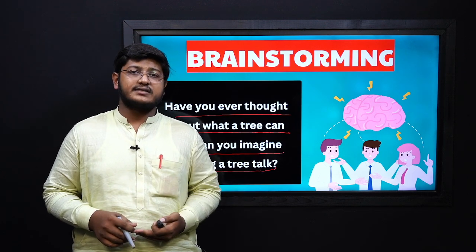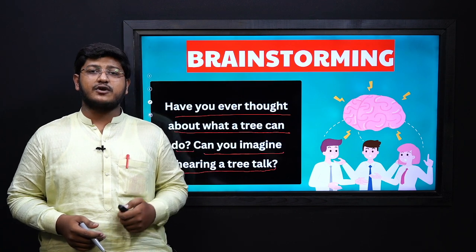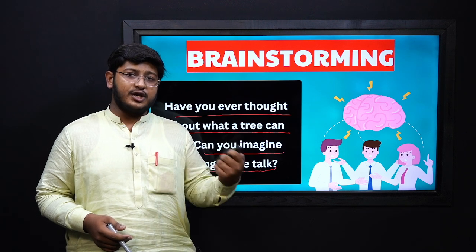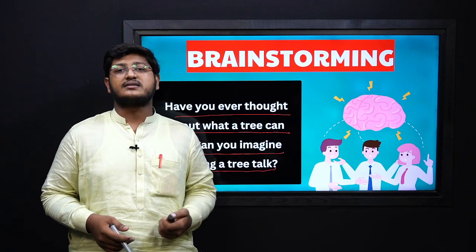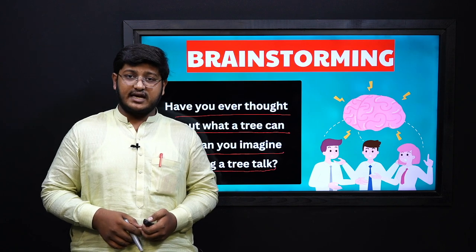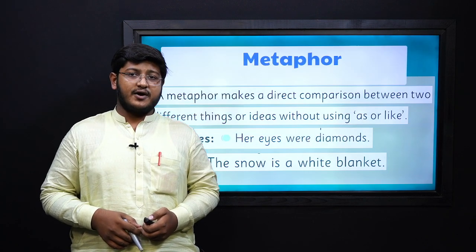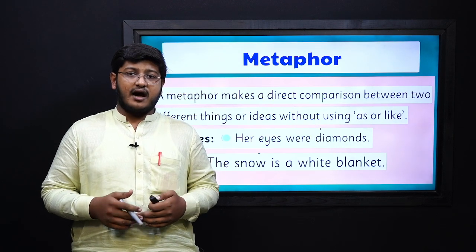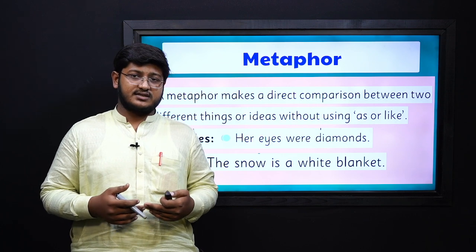How does this happen? This happens in literature through the use of figures of speech, and that figure of speech in which we consider non-human things like humans is called personification. So let's find out how figurative language makes the tree speak and how figurative language makes the text interesting.